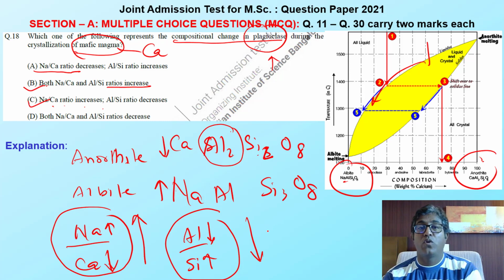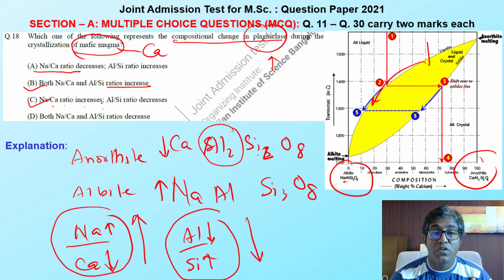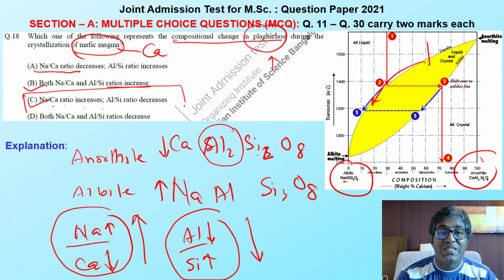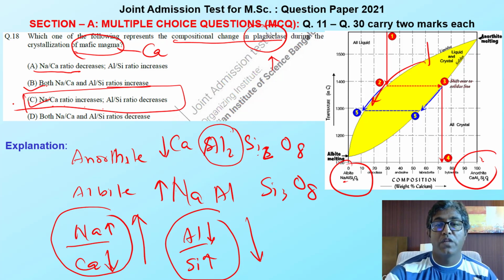It is something like 1 by 2 or 3 by 4 or 5 by 10. So the Al-Si content or mole ratio will decrease when I move from anorthite to albite. This means it is a decreasing ratio, so my option should be C. Okay, let's move to the next question.